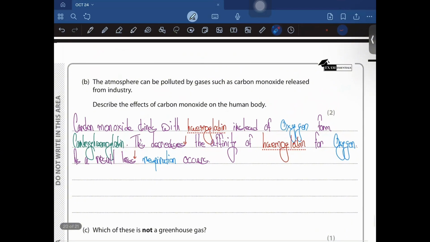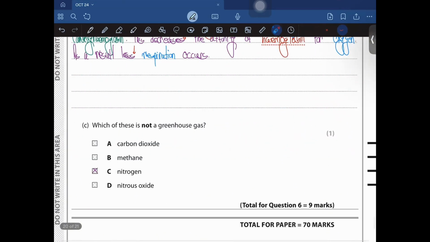Which gas is not a greenhouse gas? Okay, let's just take a look at the options. Carbon dioxide, obviously. Methane, obviously. Nitrous oxide or NOx, NOx is obviously one of them. However, nitrogen isn't a greenhouse gas.